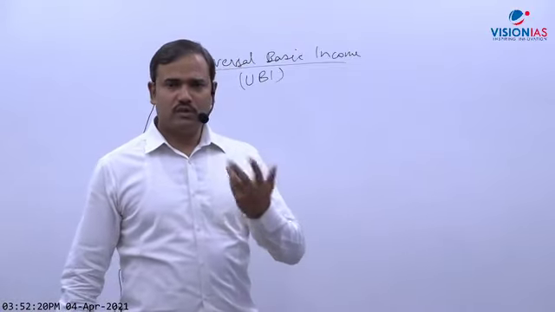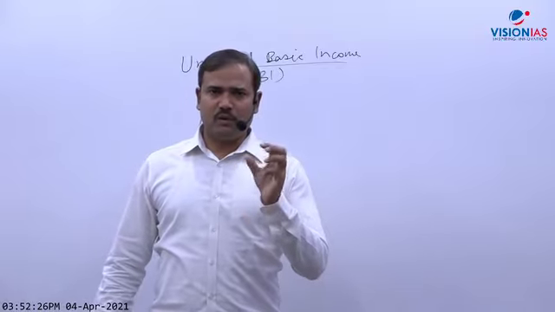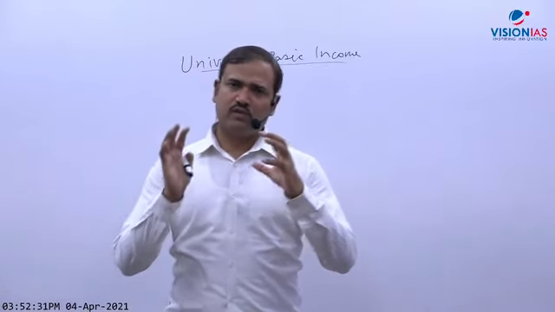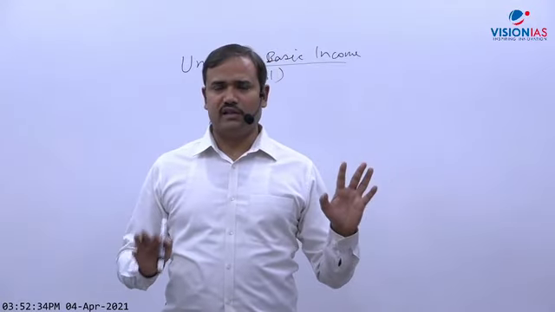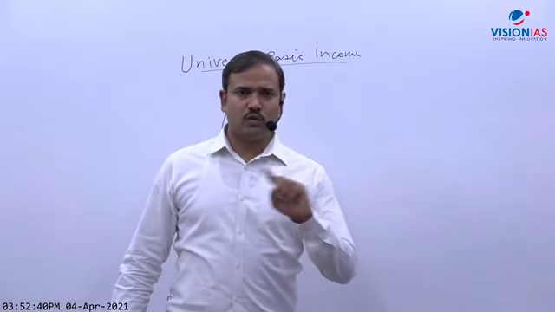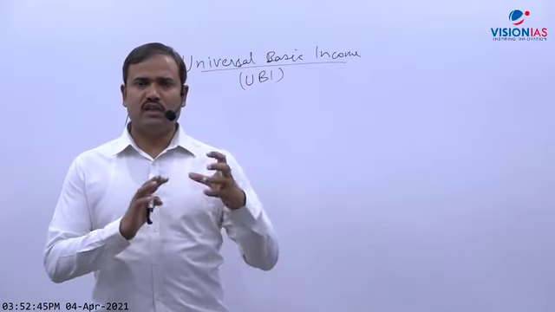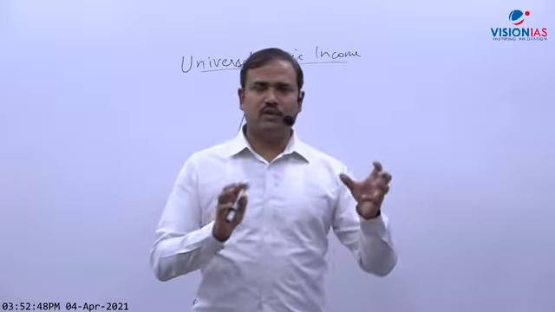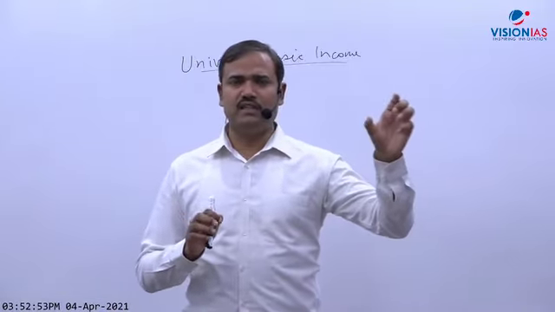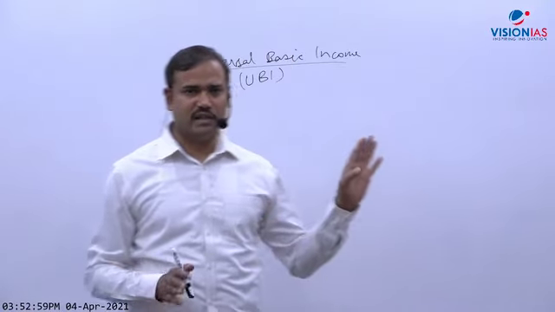Normally government provides to citizens, obviously. So government transfers a basic income or minimum amount, and that minimum amount is usually equal to the poverty line. So a given amount government will transfer into the account of everybody without any condition, unconditionally. Unconditional is a very important word here. Unconditional means it is not only for the poor, rich everybody will get. It is not for any particular caste group or region. No certificate is needed that you are from this caste or that. And there is no condition that you have to buy an LPG cylinder then money will be transferred as subsidy. No condition that you have to buy food or LPG; no condition is attached completely here.